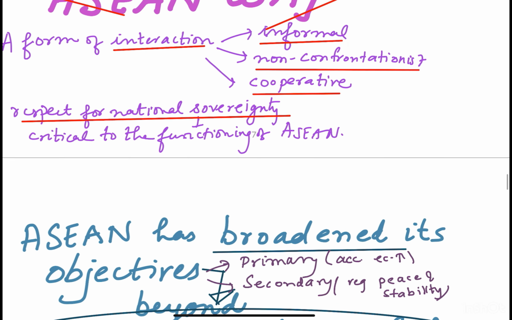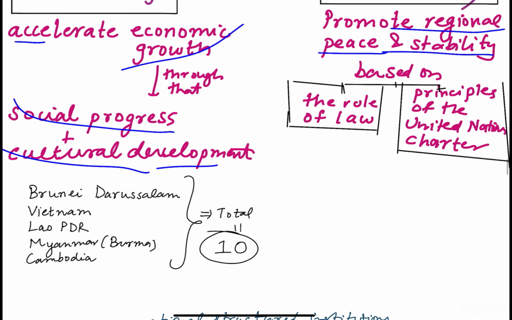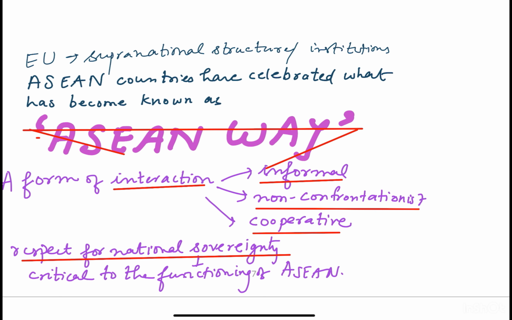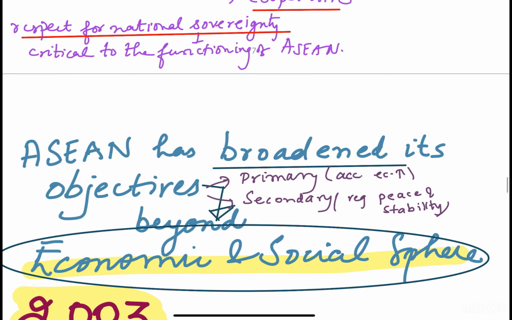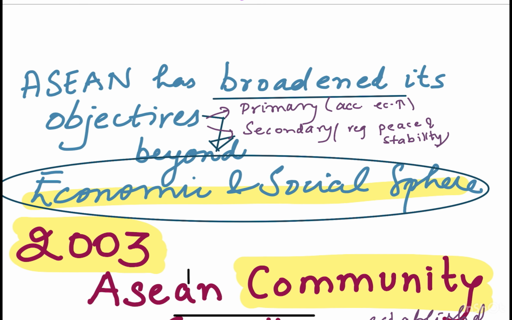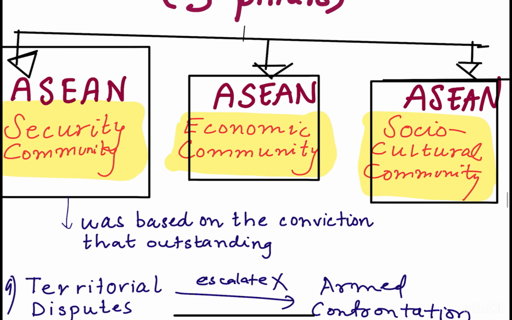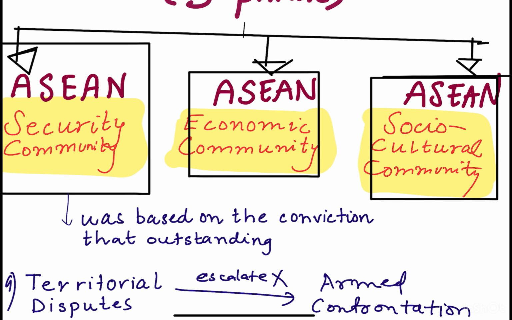Let's just revise once. We noted the objectives. We noted that these 10 states joined in. Then we talked about the ASEAN Way, which is the form of interaction that is informal, non-confrontationist, cooperative. There has to be respect for national sovereignty, which is critical to the functioning of ASEAN. Then we talked that it has broadened its objectives beyond the economic and social sphere. In the year 2003, the ASEAN Community was established with 3 main pillars. We are talking about the ASEAN Security Community at the moment, which was based on the conviction that outstanding territorial disputes should not escalate into armed confrontation.